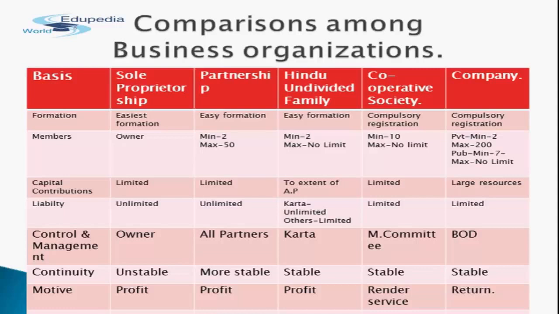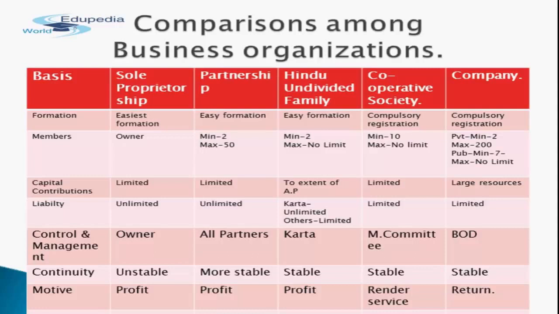So the management committee is responsible for taking decisions and has the full control. In case of company, the board of directors, BOD, are appointed by the shareholders to take decisions on all affairs of the company.